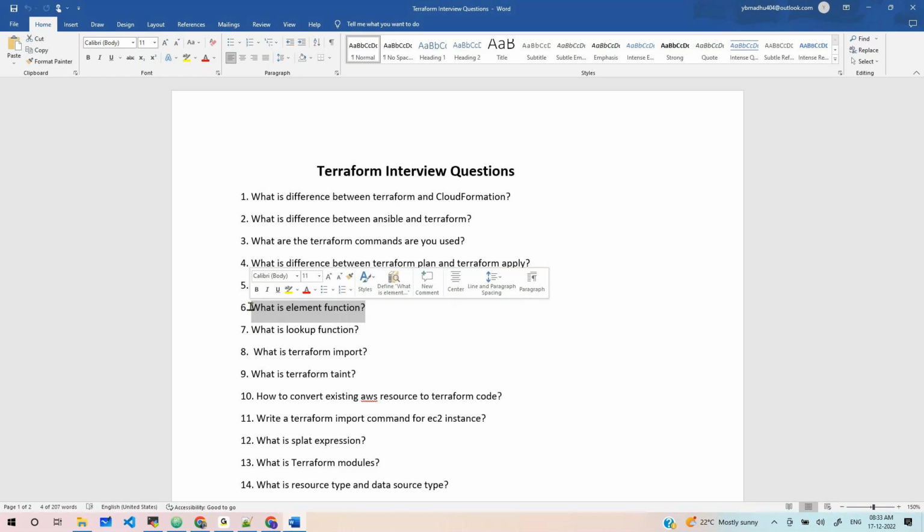Okay. Next, what is Terraform import? Prasad. We can create the state file using Terraform import, but we have to write the main.tf file with the module resources that we have to write.